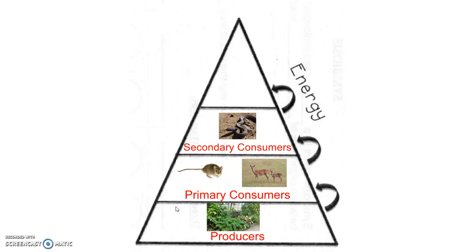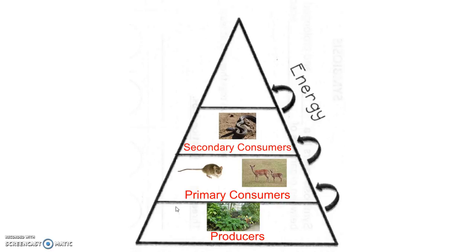Okay, so a secondary consumer is one that eats a primary consumer. It's also going to be a carnivore. Could possibly be an omnivore, but most of the time it's a carnivore that eats one of the primary consumers, like this snake. So draw a picture there of an animal that's a secondary consumer.